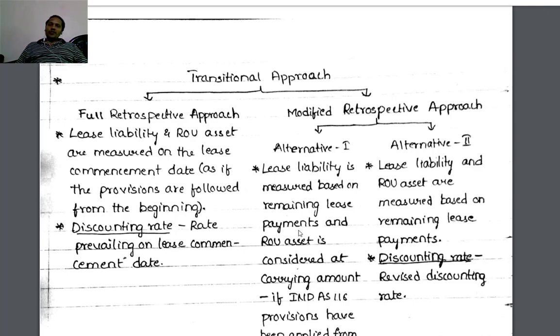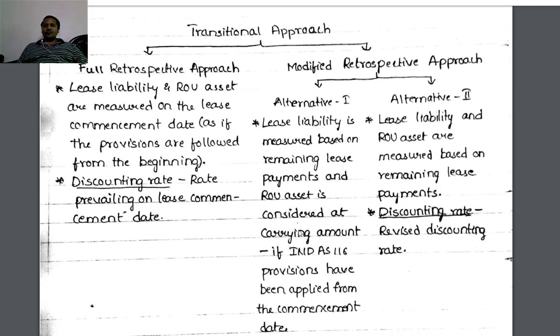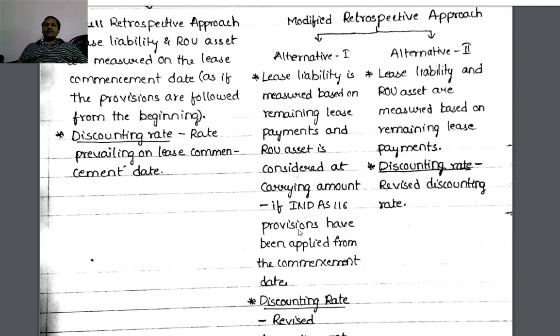And right of use of asset is considered carrying amount, hyphen, as if Ind AS 116 provisions have been applied from the commencement date.